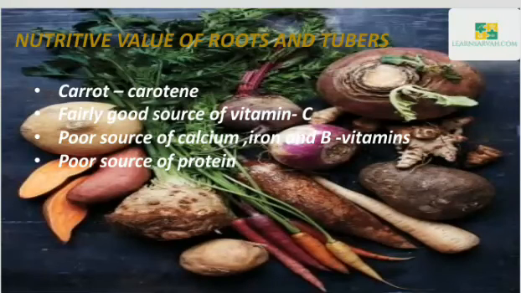Next one is the nutritive value of roots and tubers. Roots and tubers give more calories compared to GLV because they contain more starches. Carrots contain carotene. They are a fairly good source of vitamin C. Roots and tubers are a poor source of calcium, iron, protein and B vitamins.